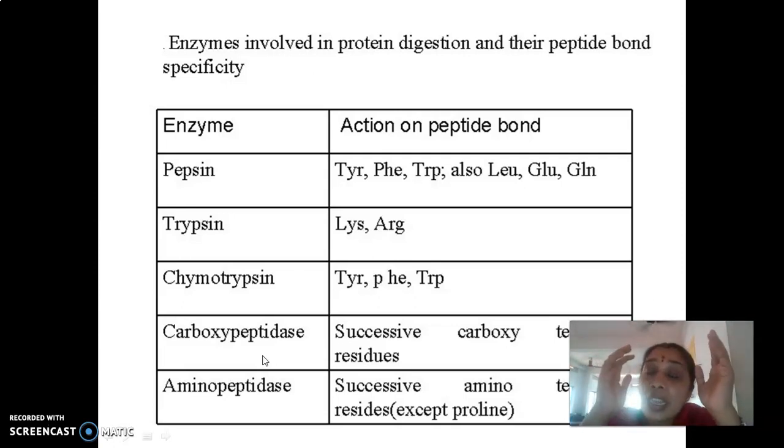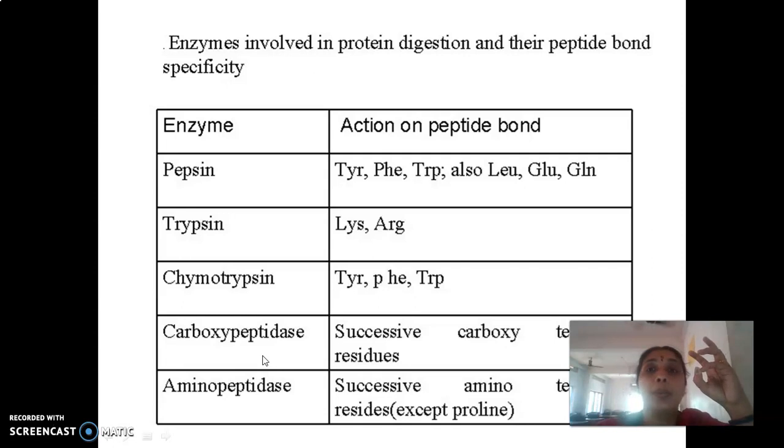Again, in the enterocytes, or the intestinal luminal cells, what is happening? The intestinal juice carries out the complete digestion of the peptides to give rise to individual amino acids, right? So dipeptides and tripeptides are digested by the intestinal enzymes, and there are three different intestinal enzymes present in the intestinal juice.